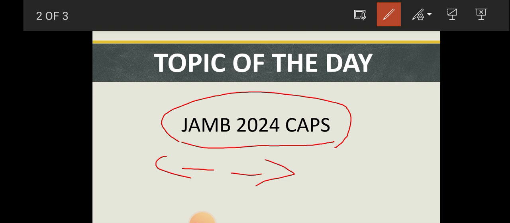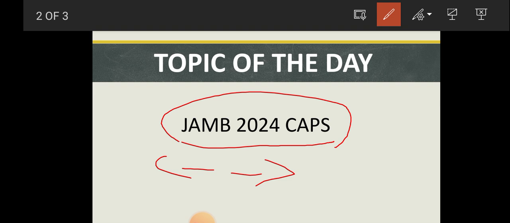With your CAPS, you can accept and reject your admission if you have been offered admission by your institution of choice. You can either accept or reject admission from that CAPS.